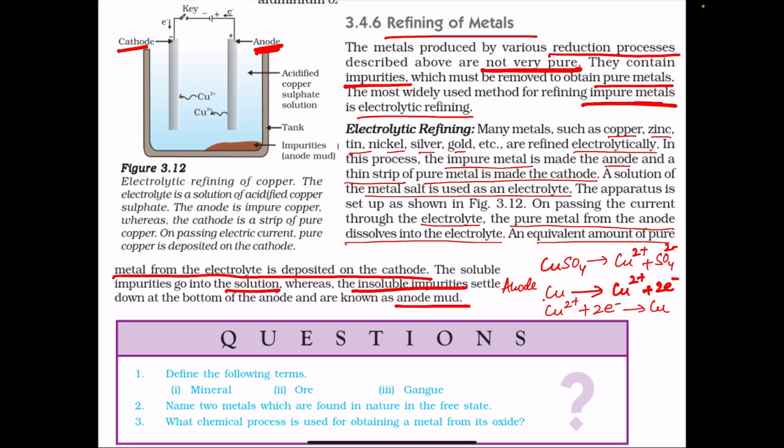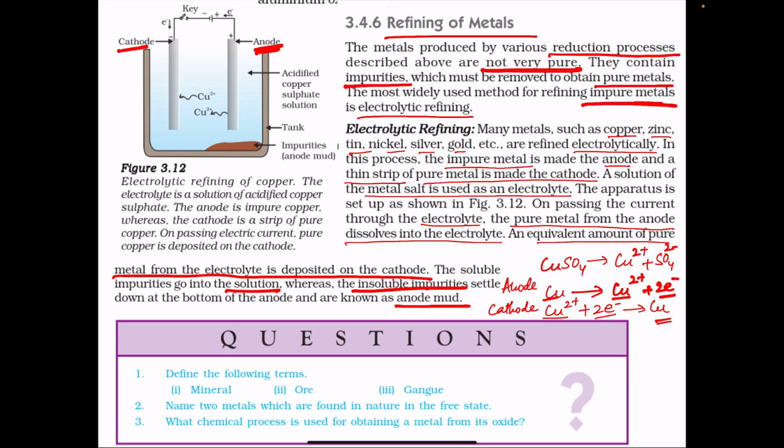So this is the reaction at the anode. At the anode, what is happening? Copper from the anode is going into the solution as Cu2+ ion and losing 2 electrons. And at the cathode, the same number of Cu2+ ions from the electrolyte solution are going to the cathode, accepting 2 electrons and changing into metallic copper, which is getting deposited on the cathode.